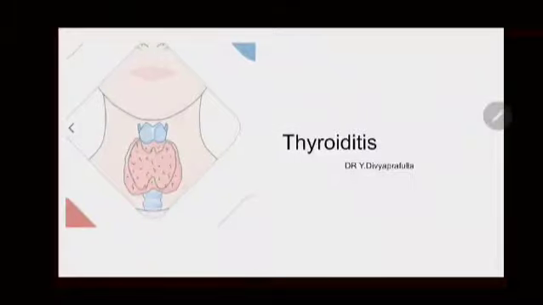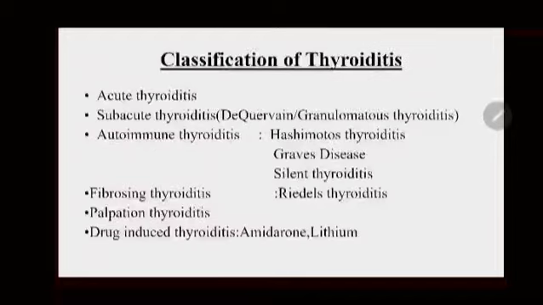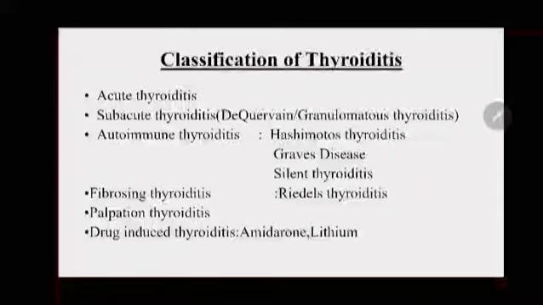Topic for discussion is thyroiditis. So, what is thyroiditis? It is nothing but a heterogeneous group of inflammatory disorders involving the thyroid gland, and the etiology ranges from infectious to autoimmune origin. Coming to classification, it has been classified into acute and subacute thyroiditis, which is also known as de Quervain's or